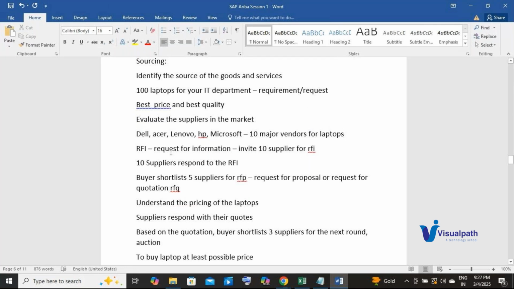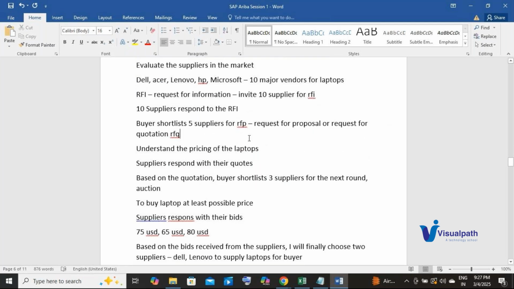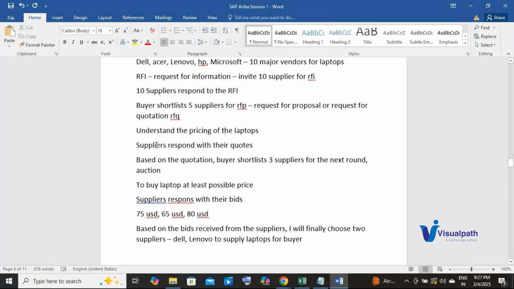So I prepared an RFI. I invited these 10 major vendors for RFI. Then those suppliers responded to the RFI. RFI meaning request for information. There is no pricing details here. Based on the responses to this RFI, I have shortlisted 5 suppliers for the next round, which is request for proposal or request for quotation, RFQ. Here I am asking the pricing details for the laptops. Suppliers respond with their quotes based on the quotation.